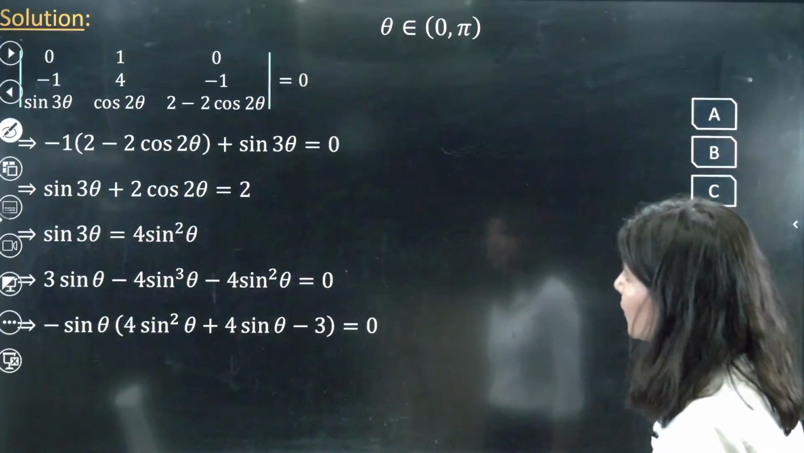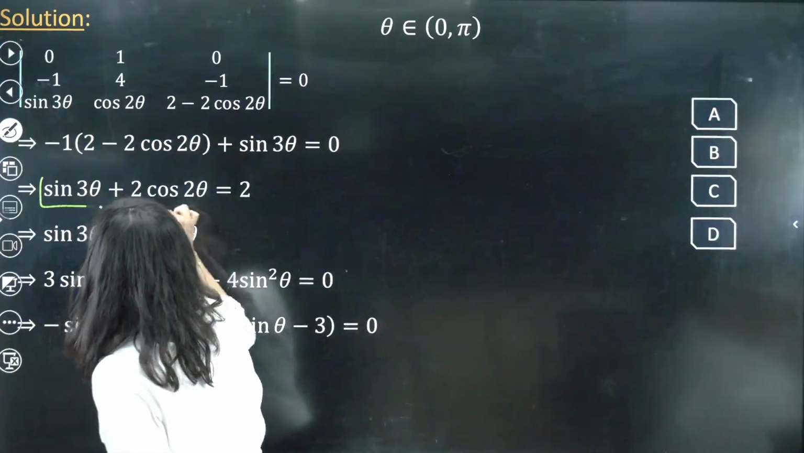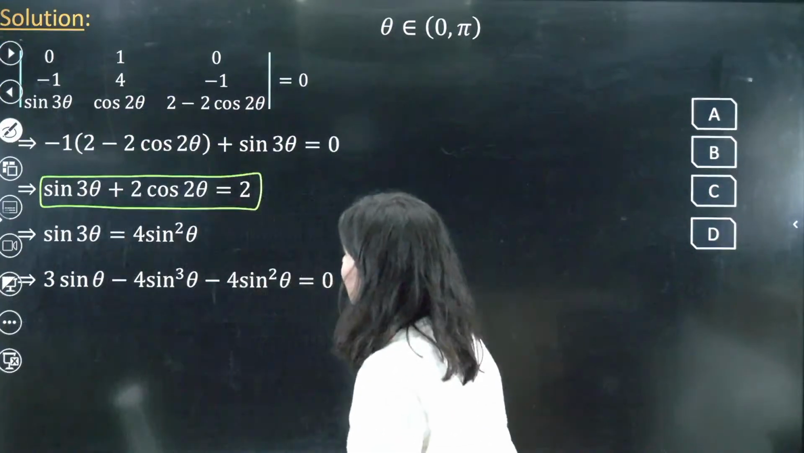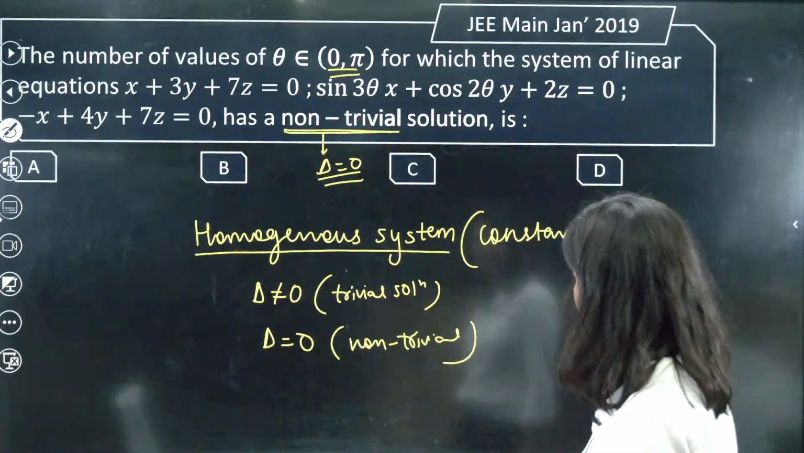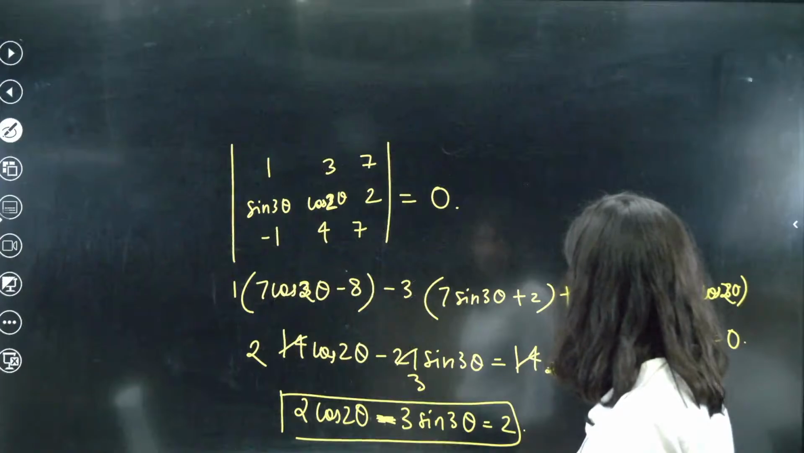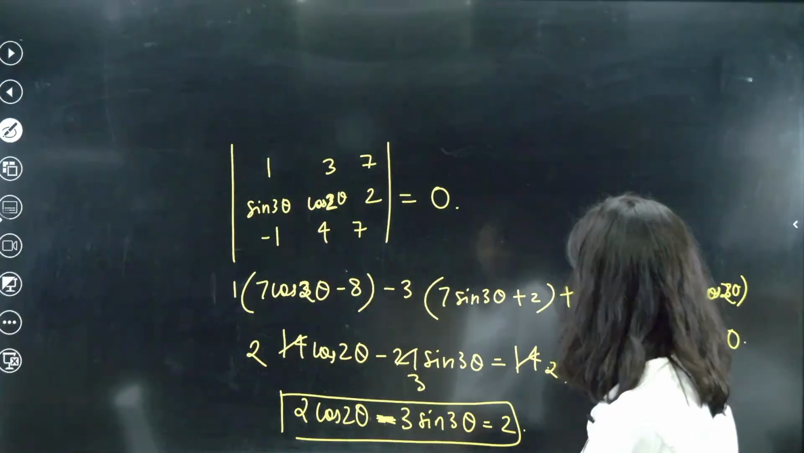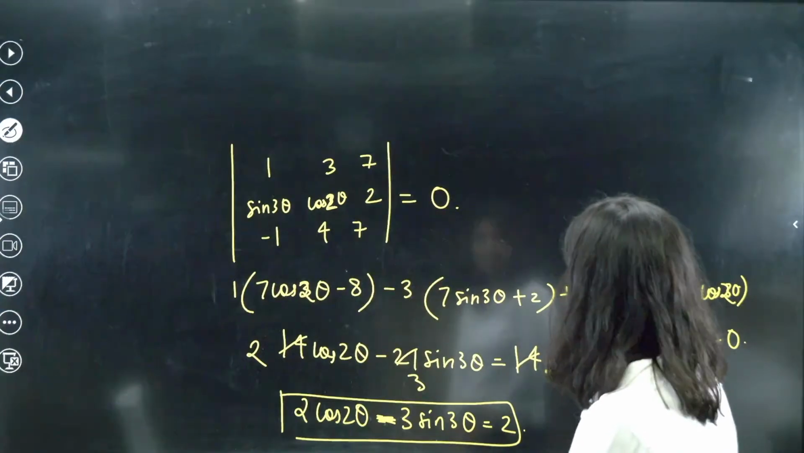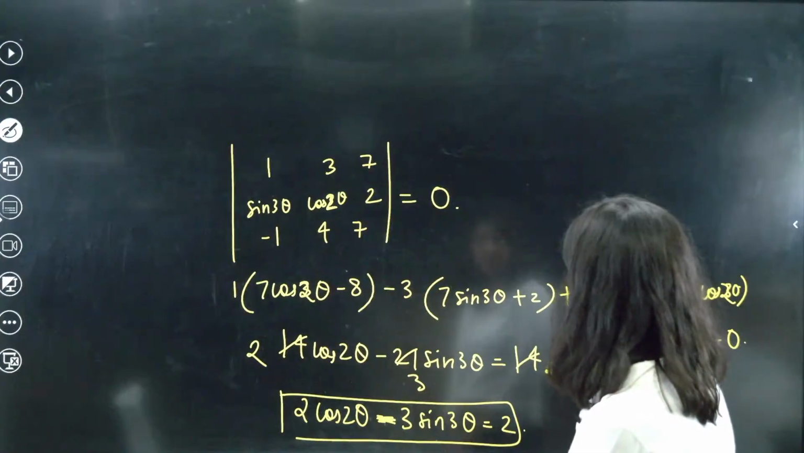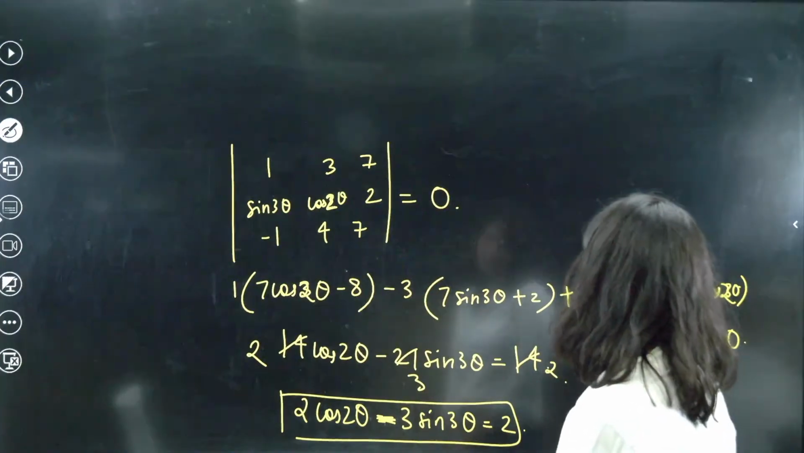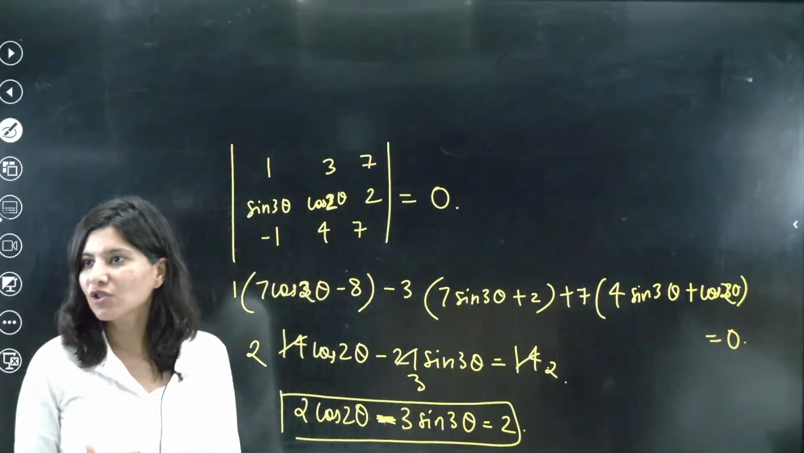Sin 3 theta plus 2 cos 2 theta is equal to 2. This is the equation which we are getting. Check once whether we are getting it correct or not. Sin 3 theta plus 2 cos 2 theta. Something is wrong. One more time please, let me check the calculation.